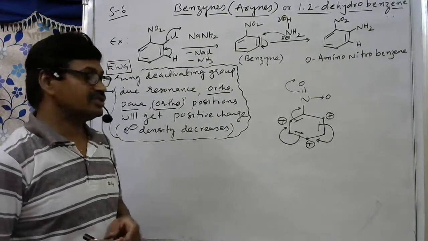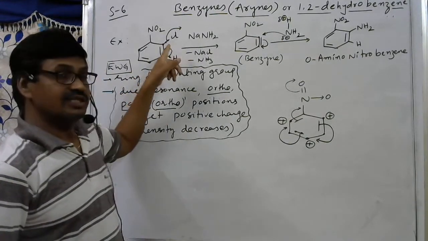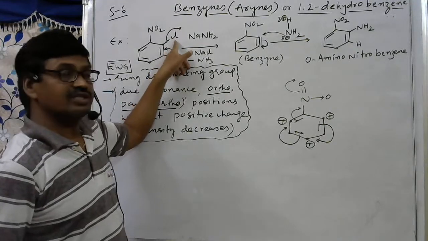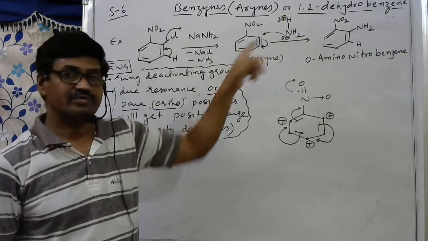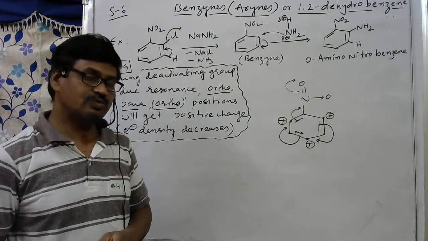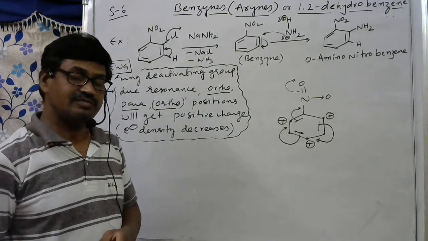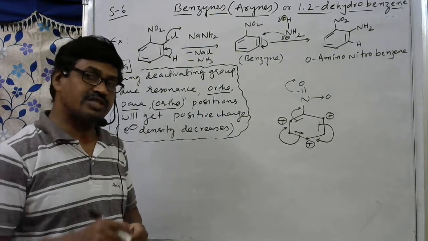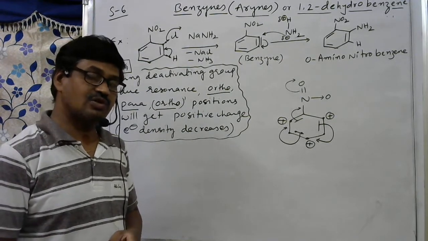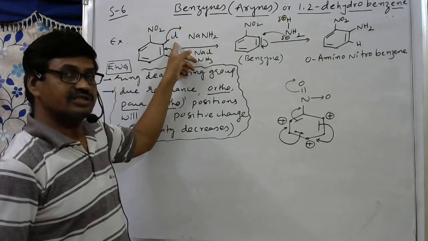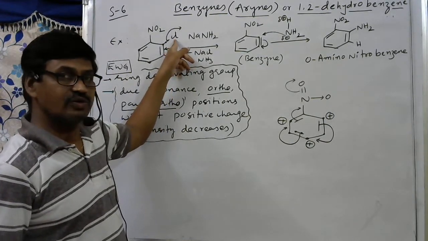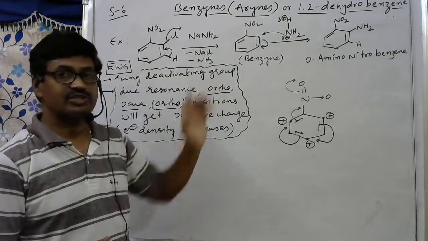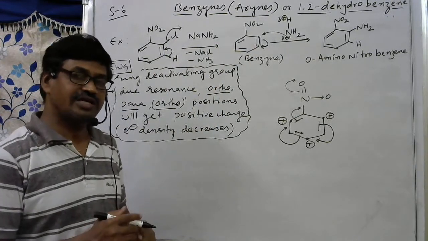Direct substituted product means the leaving group is chlorine. Chlorine is present on this carbon, no? On the same carbon the NH2 group came. The NH2 group attacked the carbon atom on which chlorine is already present, meaning chlorine is the leaving group here. So the carbon which eliminates chlorine now accepts NH2, the same carbon atom.